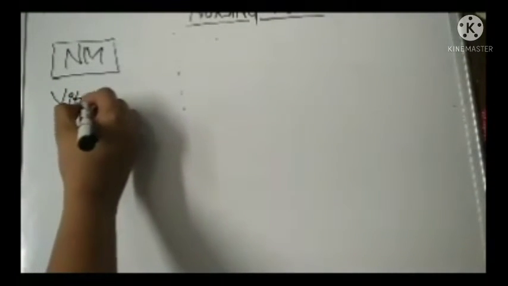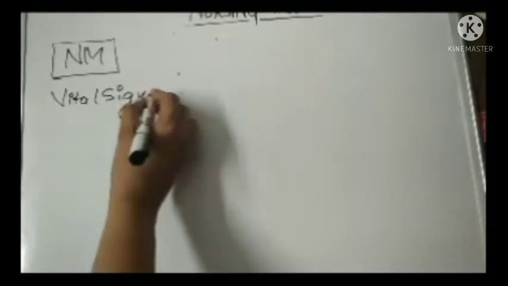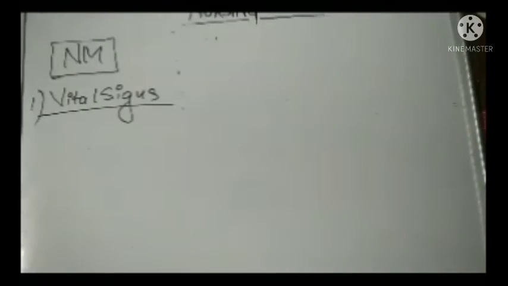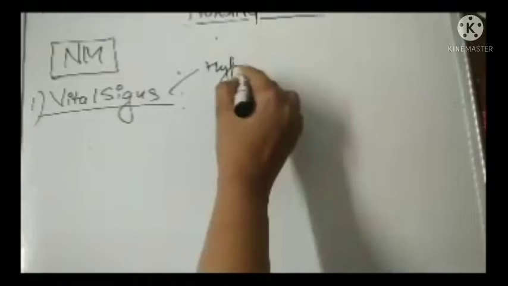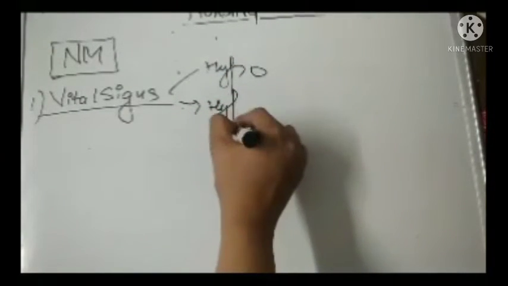Now let us just quickly see the nursing management. From the medical management we can make out what the nursing management of epistaxis is. First and foremost, you have to take the vital signs. Very important, because the child is bleeding. You need to see the blood pressure, the pulse, and the temperature, because the child can land up in hypovolemia and hypoxia.